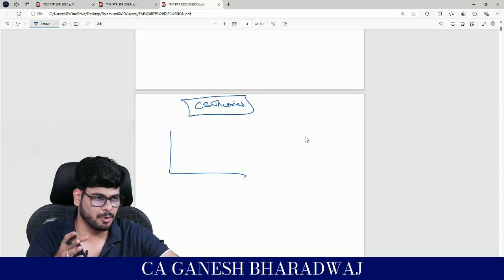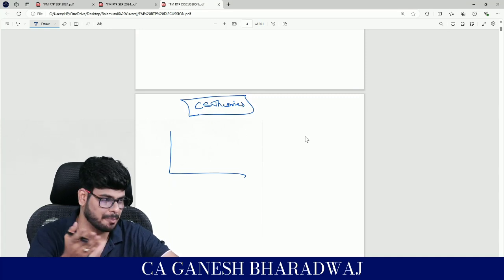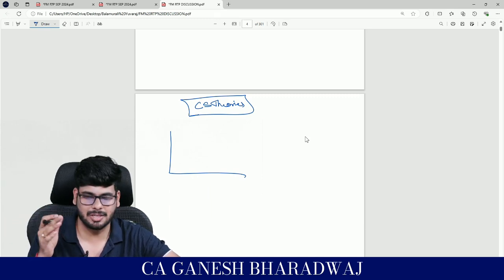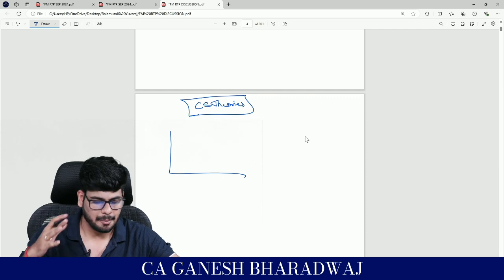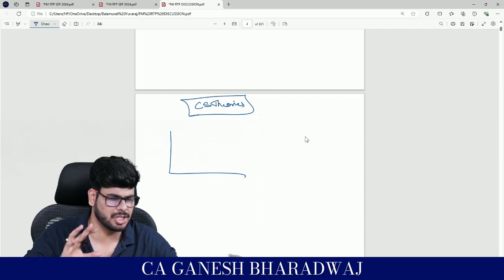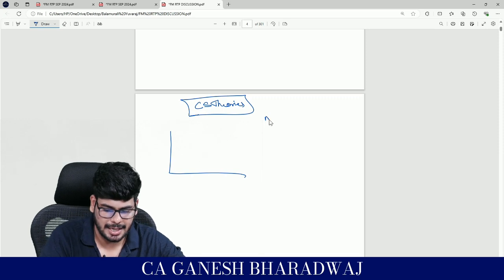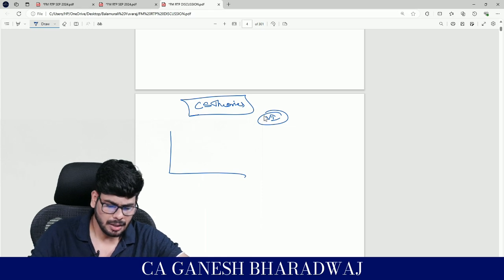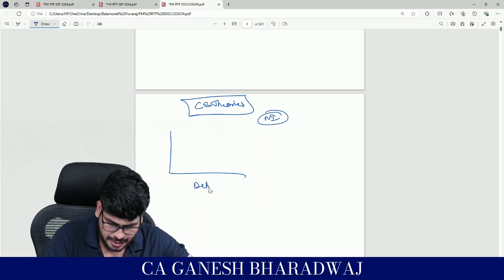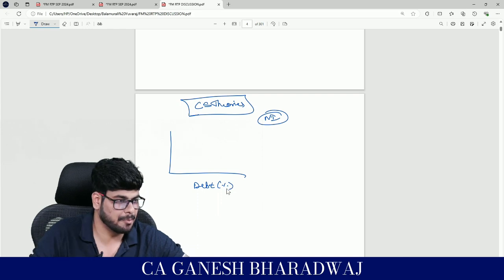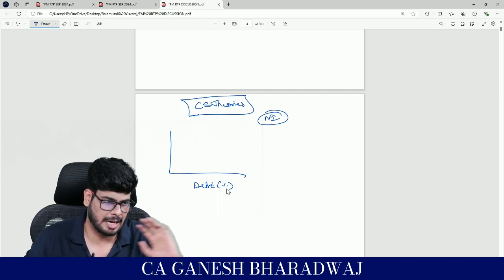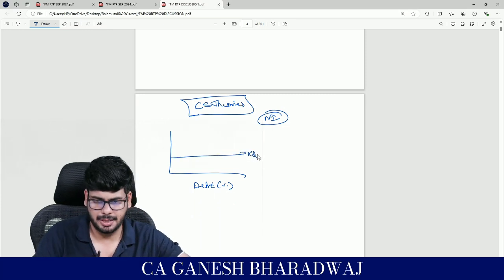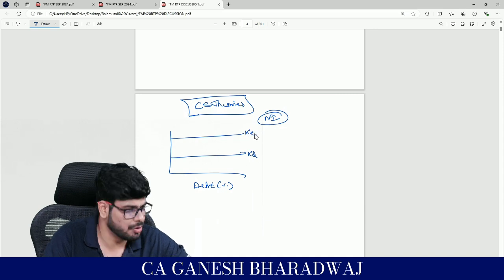In fact, MM approach without tax is basically a copy paste of net operating income approach, right? He has just copied and pasted and given some 3 propositions, that's all, but there's nothing new in it. Anyways, coming back to this, this is called the net income approach, which is basically fair in all aspects. See, if you increase debt as a percentage of capital employed, if you infuse more debt into your capital structure, what happens? Your KD generally will not change. Your KE also will not change.